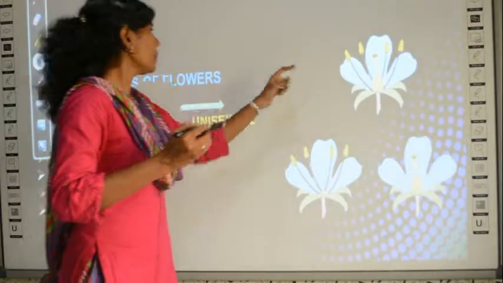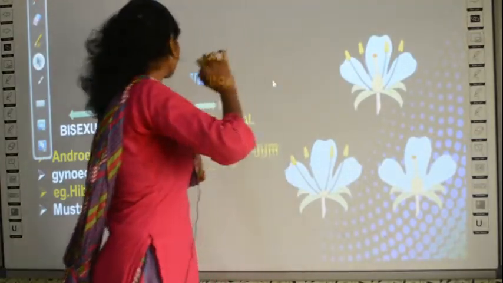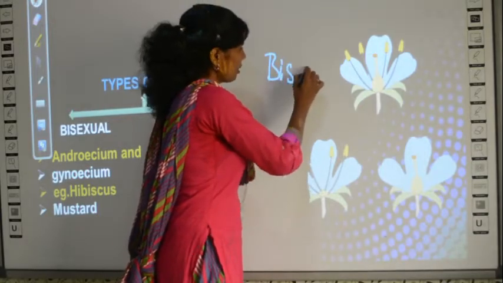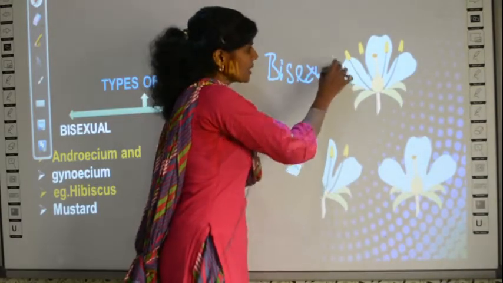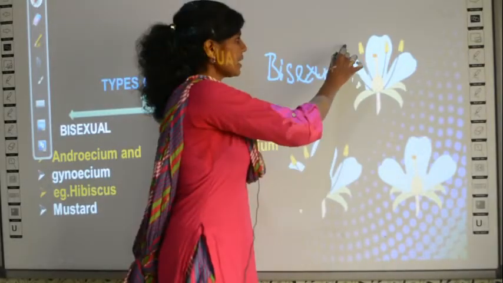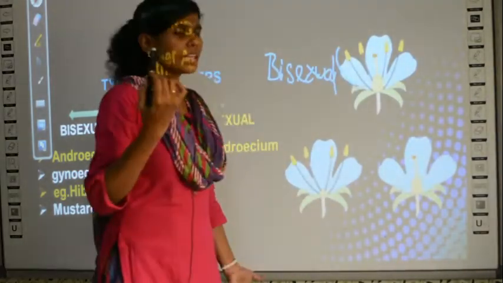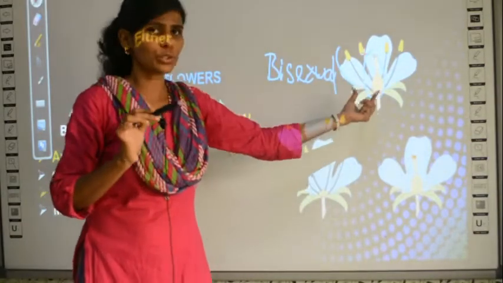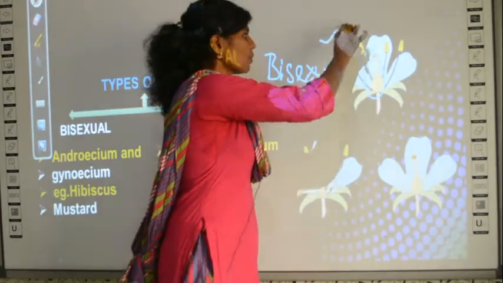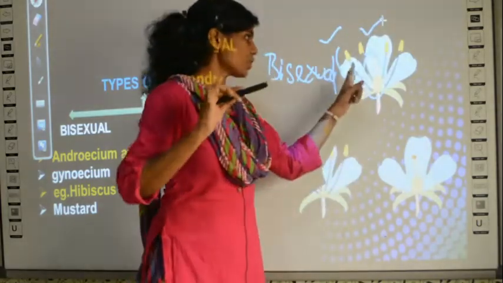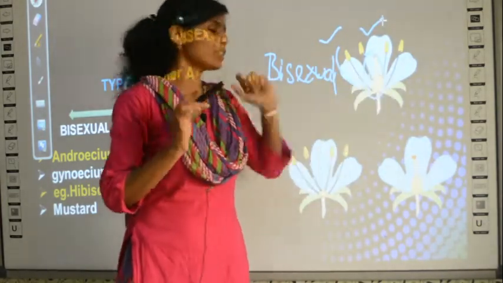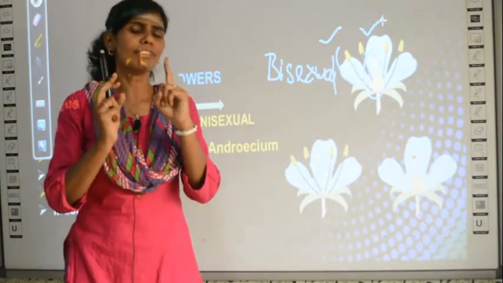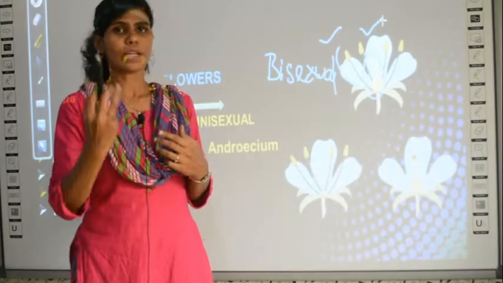This is the bisexual flower. So, where is the androecium here? You can find the androecium here, right? Where is the gynoecium? The gynoecium is here again. So, this is a bisexual flower because it has both androecium and gynoecium. Androecium is present as well as gynoecium. So, I can call it a bisexual flower. A single flower will have androecium as well as gynoecium.